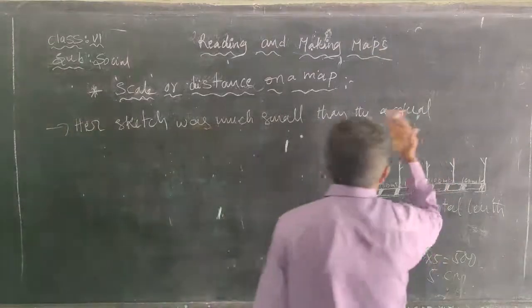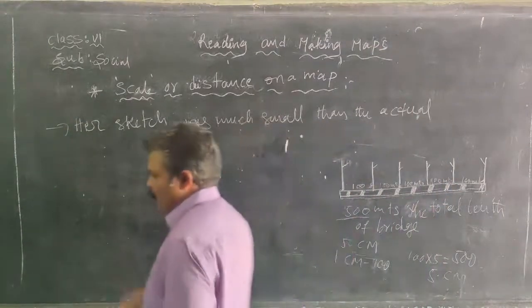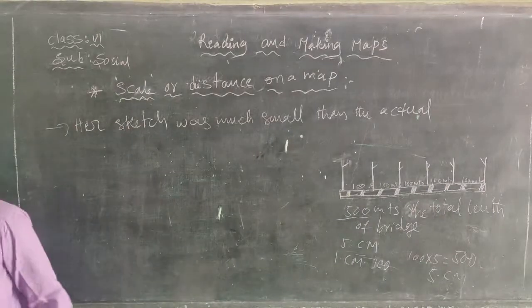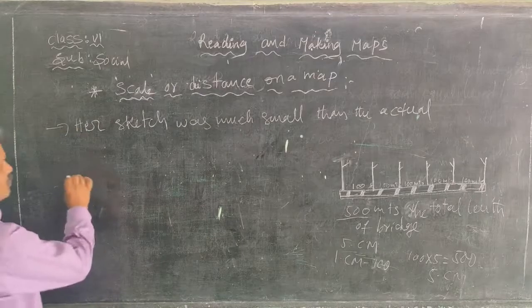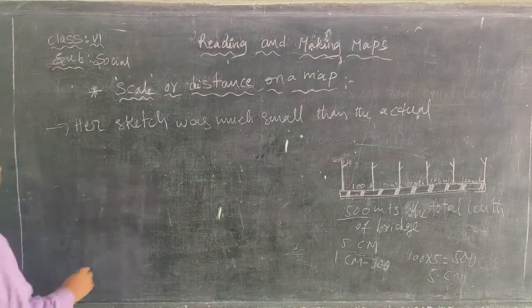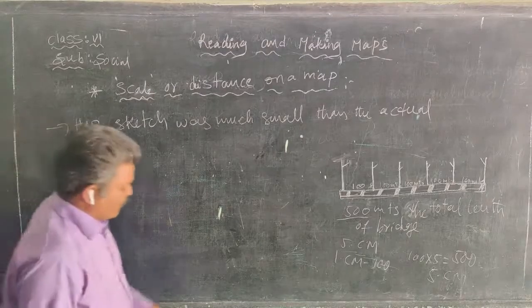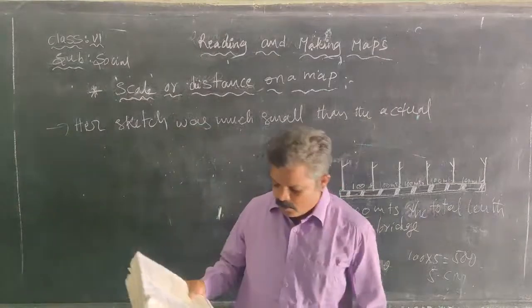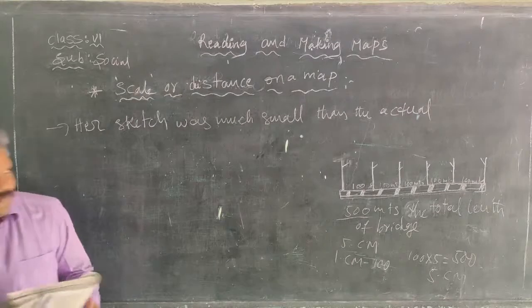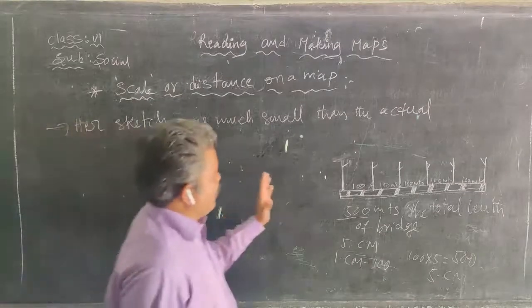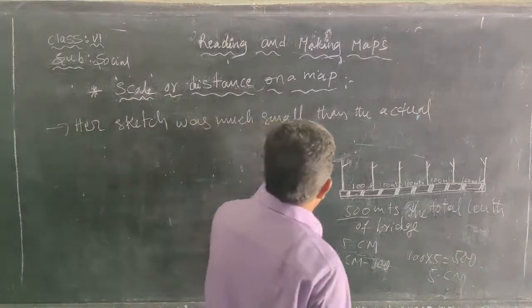We reduce the actual distance, meters to centimeters. So the actual distance is reduced on the map, meters to centimeters.